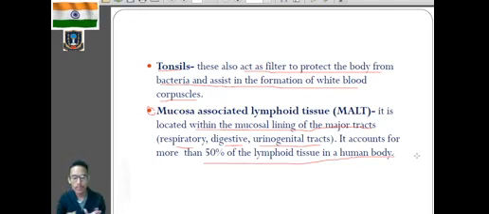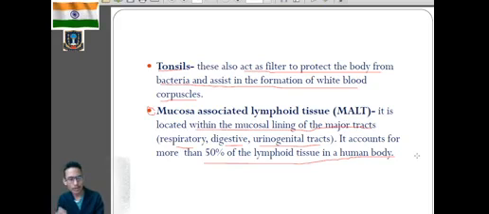Okay, so today we have discussed vaccination and immunization. We have learned what vaccination is, what a vaccine is and what immunization is, and the importance of memory cells. Then we have learned about allergies and allergens. What are allergens? What are the examples of allergens? We have learned the symptoms of allergies and how they can be treated.